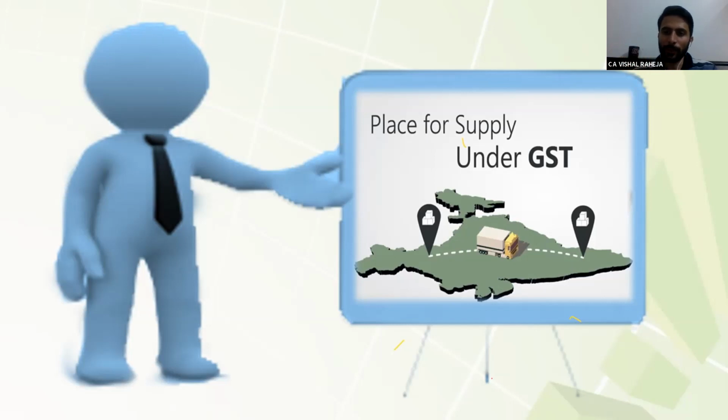Do you agree with me? When we were in the service tax regime, we used the POPS rules to determine whether the POPS is in India or outside India. If it is outside India, we made a thumb rule that there would be no levy of service tax. Agree? Is it the case in the service tax regime?